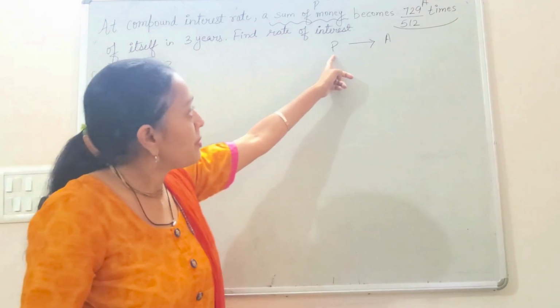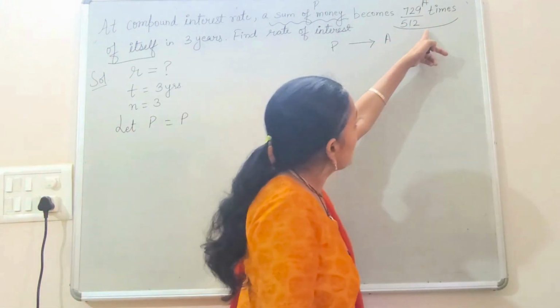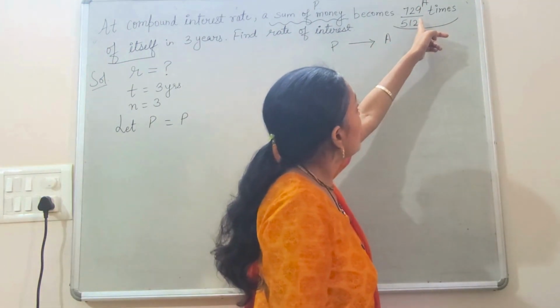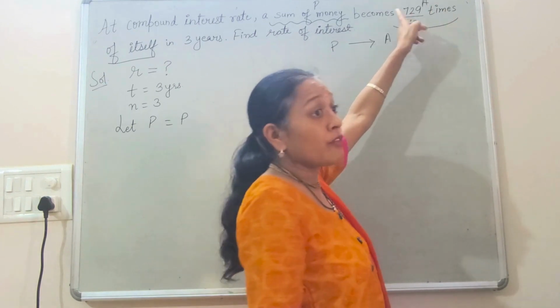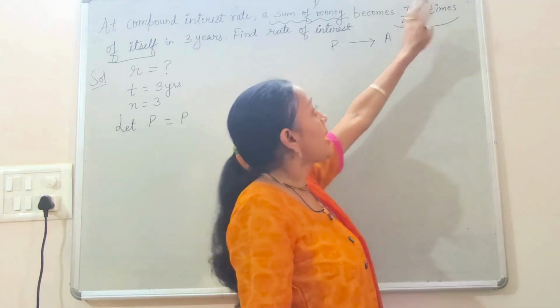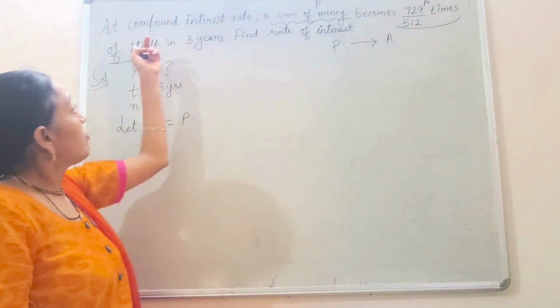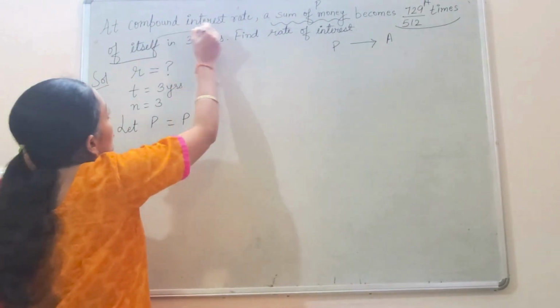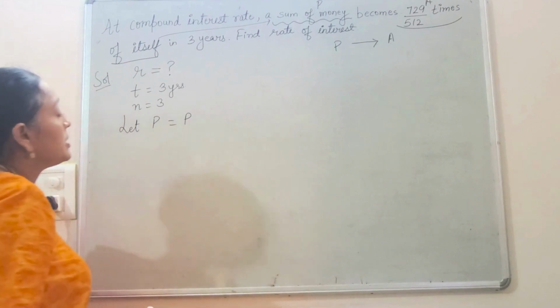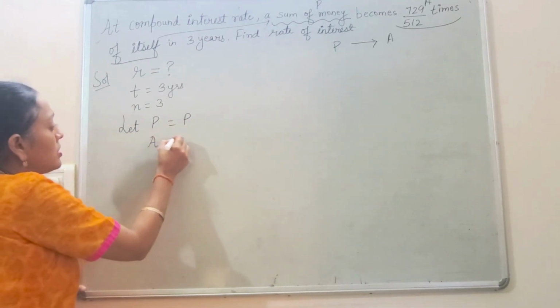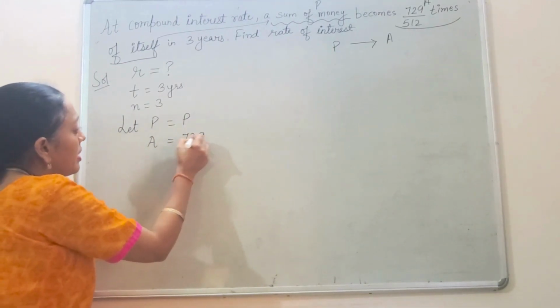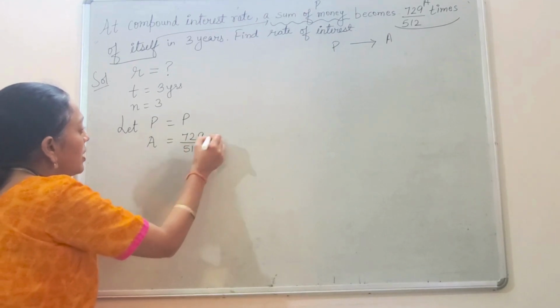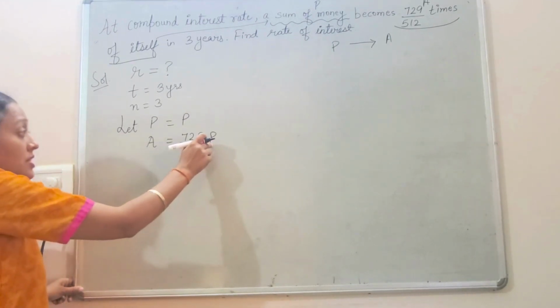So the principal is P and the amount has become 729 over 512 times. If it was 100, I could say 100 times of itself. Itself means related to this sum of money P. So your amount is becoming 729 over 512 times of itself, that is, times of P.